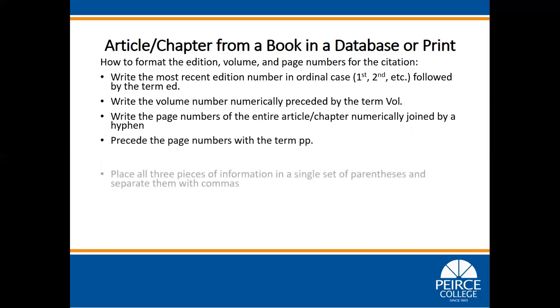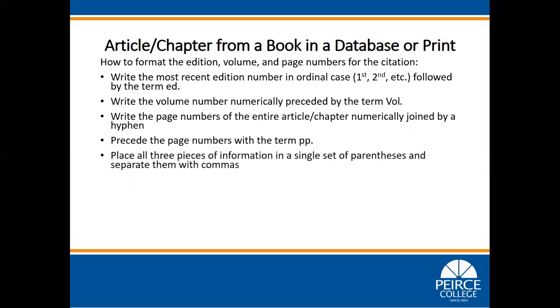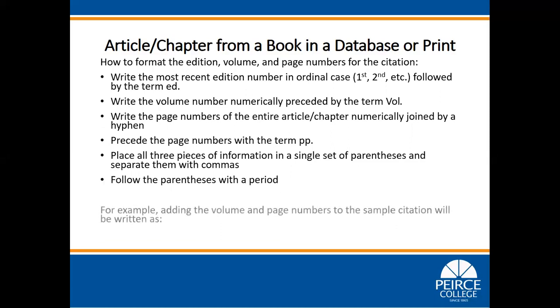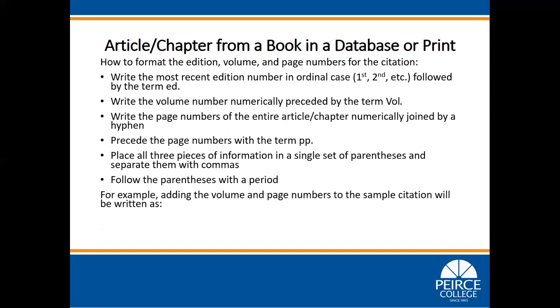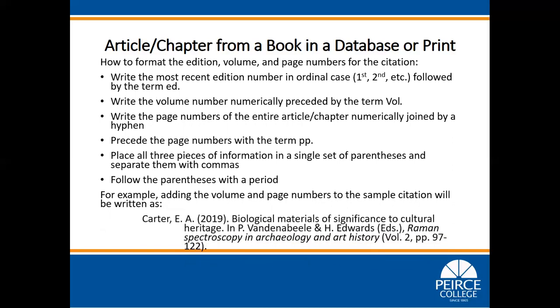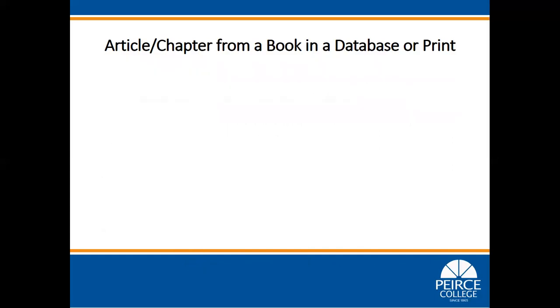Place all three pieces of information in a single set of parentheses and separate them with commas. Follow the parentheses with a period. For example, adding the volume and page numbers to the sample citation will be written as Vol. 2, pp. 97-122 in parentheses, followed by a period.